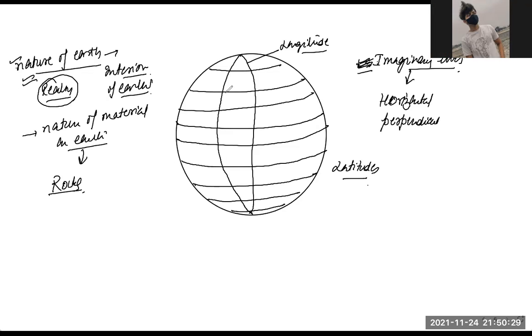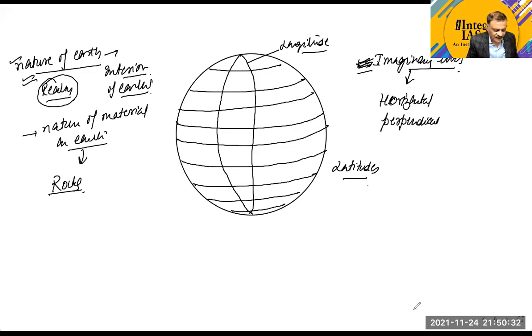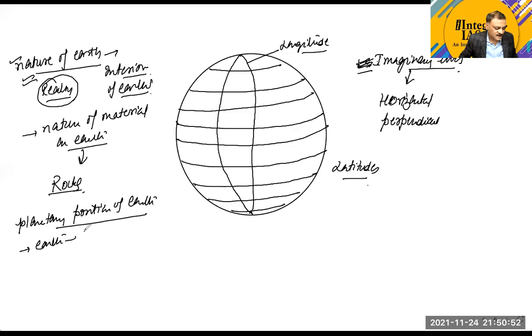Yes. Okay, now guys, before going into more details of latitude and longitude, we will try to understand the planetary position of the Earth in the solar system. For this, we need to understand the position of the earth with respect to the sun, and what are the different types of motions of the earth. So I'll open the slide and I will make it more clear to you. By this slide, I think things would be clear to you.